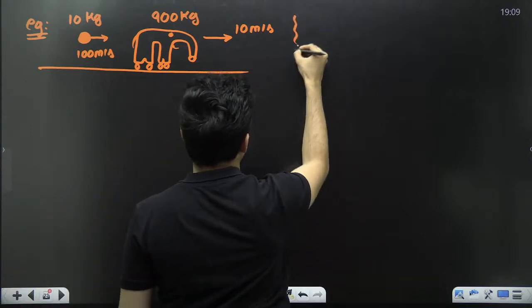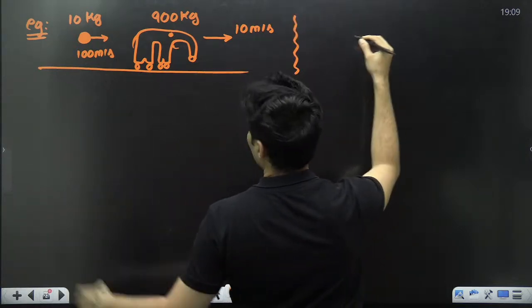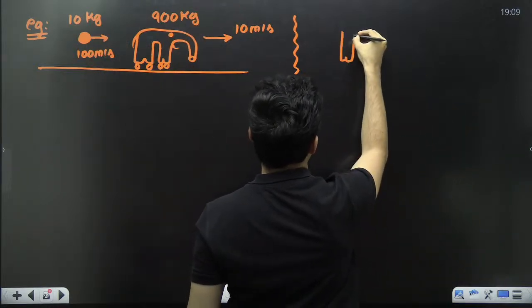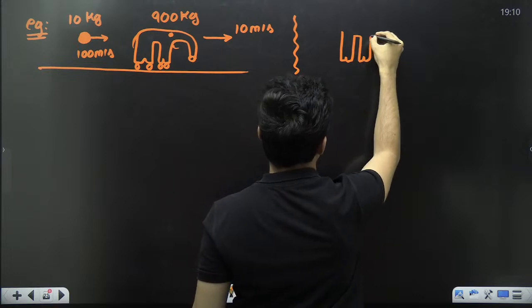This is before. Now what happens afterwards? That cannonball strikes the elephant, obviously it gets killed, poor elephant, sacrificed his life for the sake of this problem.